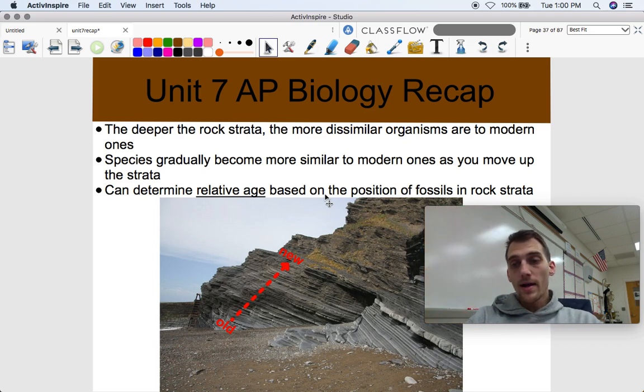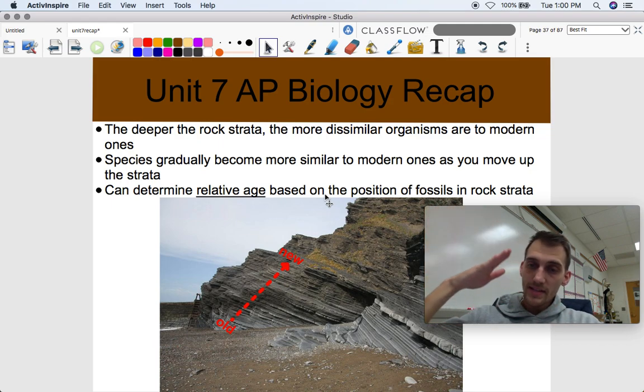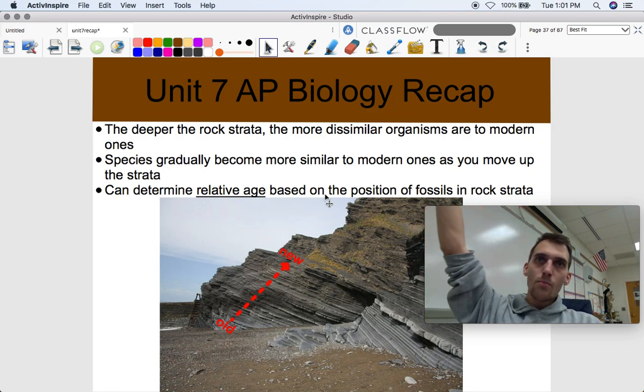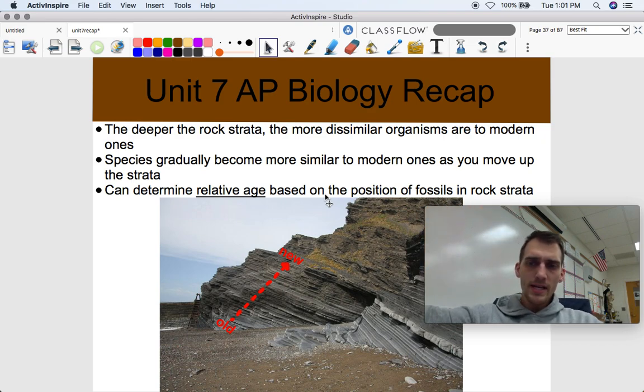Okay, the oldest rock layers are at the bottom, the newest rock layers are at the top. Okay, so you can see how living things change over time. Species die out, species become other species. So you can determine what's called the relative age based on the position of fossils in rock strata, right? So if this one's deeper than this one, it's probably older. This one is more surface level, more superficial than this one, it's probably younger.